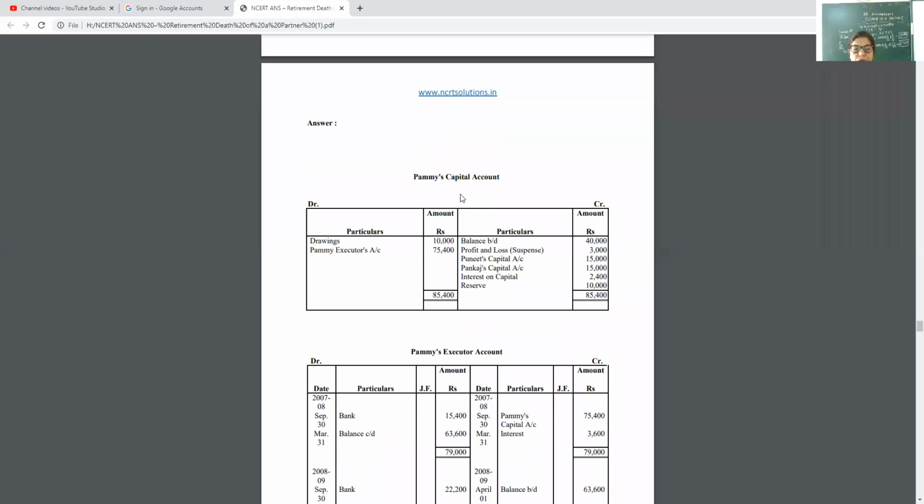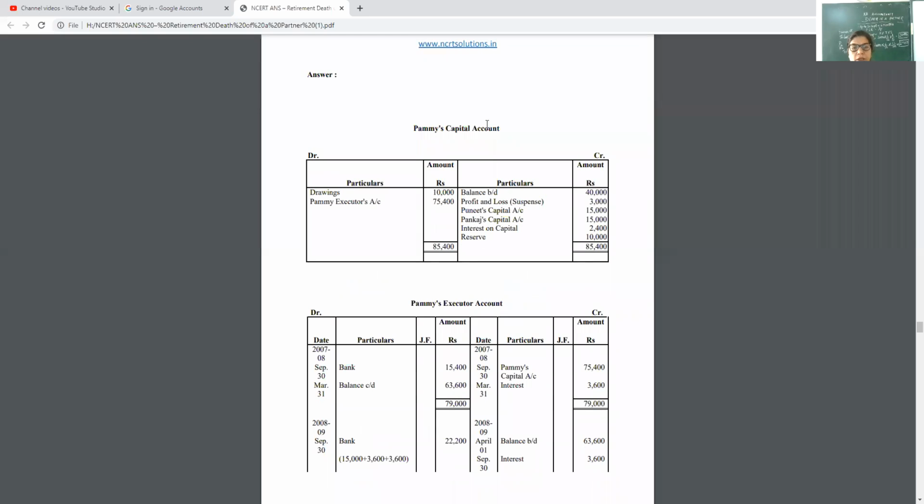Now children, come to the capital account. Yes, balance b/d, opening capital, P&L suspense as we have done. Then these two are for goodwill, IOC calculated, reserve, his share, drawings given, and the balancing figure to executor account. Now my dear children, I want to say that in the exam a general entry may also come.